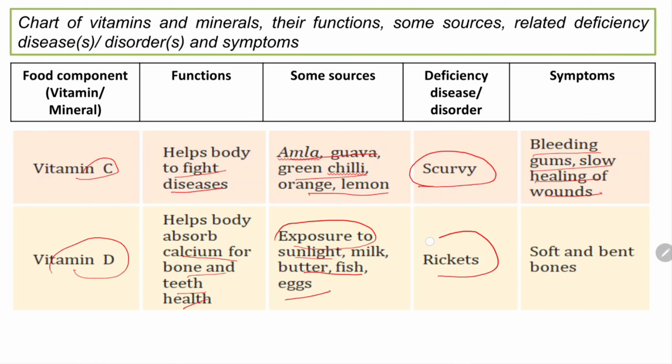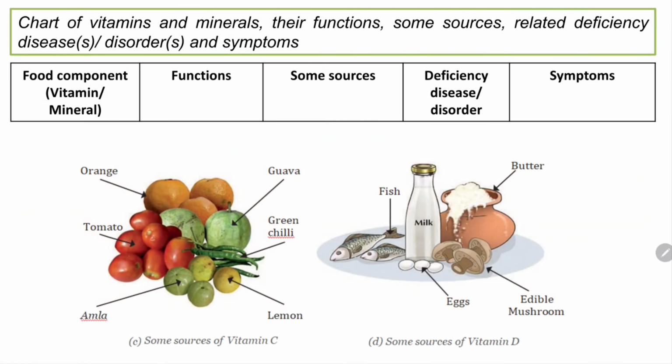Okay, and the deficiency disease is known as what? Rickets. And the symptoms are soft and bent bones. The bones become very soft and bent, so the bone can be broken at any time. That is the lack of vitamin D, okay. And see, these are some of the sources of vitamin C and vitamin D, okay.